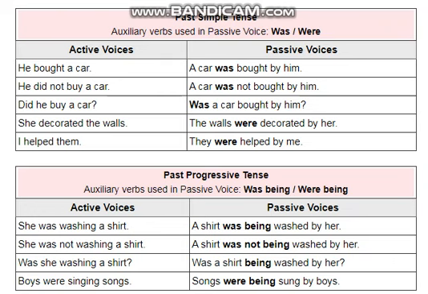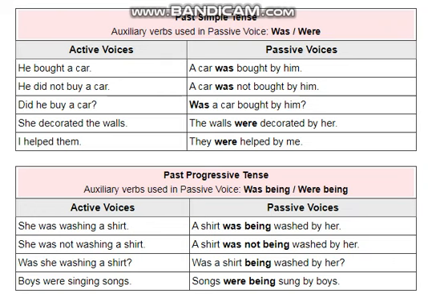Auxiliary verbs used in passive voice are was and were. The same as in simple present tense, it would also take the helping verb from the next tense, which is past continuous tense or past progressive tense, and its helping verbs, as you know, are was and were, so it would take the helping verb from there and the rest of the rules would be applied to them. As you can see, he bought a car is the subject and object in it, so first we would take the object, then the helping verb, which are was and were.